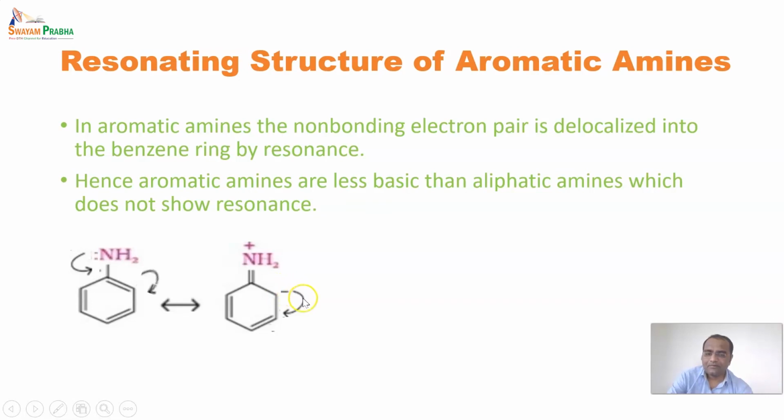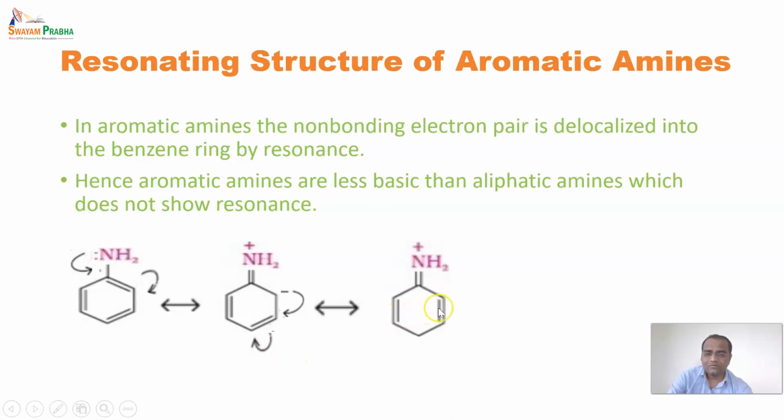The negatively charged carbon will again shift an electron towards a further carbon, and it will break the pi bond between the meta carbon and para carbon. So this cycle will continue. After that, again the double-headed arrow shows a resonating structure.